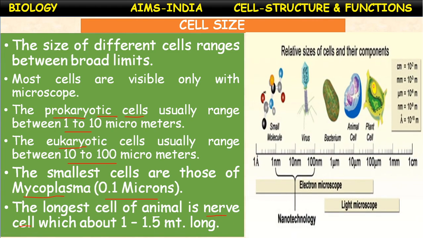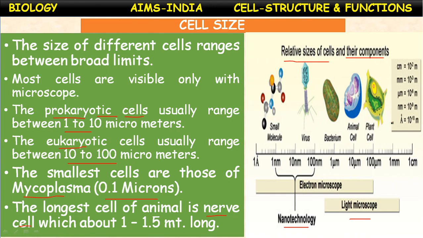So here are the relative sizes of the cells, a scale is given here, cells and their components. In the electron microscope, by using nanotechnology, the size of the cell is measured, and when it is observed under a light microscope, the ranges are given here. Small molecules, atoms combine to form molecules.